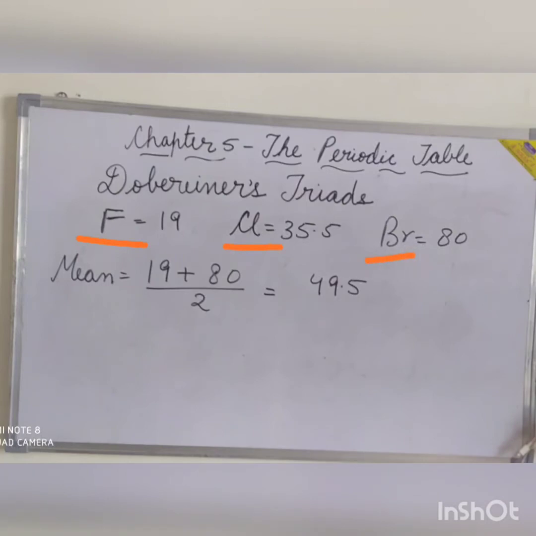The atomic mass of fluorine is 19, chlorine 35.5, and bromine 80. It was observed that the mean of the atomic masses of fluorine, that is 19, and bromine, that is 80, comes out to be 49.5 in place of 35.5, which is chlorine's atomic mass. So Dobereiner's scheme of classification of elements was not very successful.